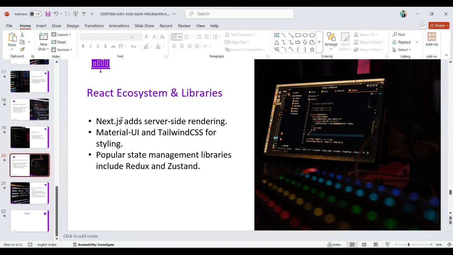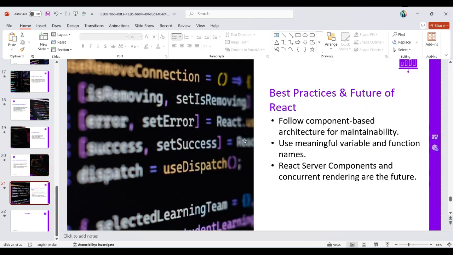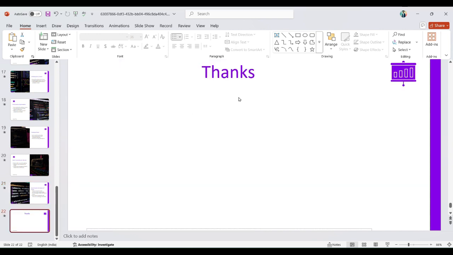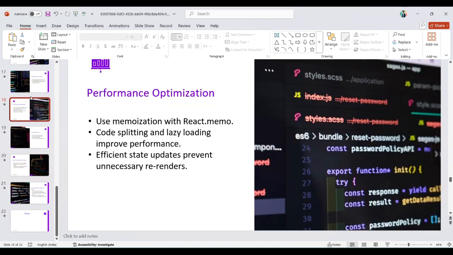When we start our career with React.js, we use CSS. We know all the CSS commands easily, so they are familiar. Popular state management libraries include Redux and Zustand. Best practices for the future: follow component-based architecture and maintainability, use meaningful variable and function names, and React server components and concurrent rendering features. Thank you, this is an overview of React.js.